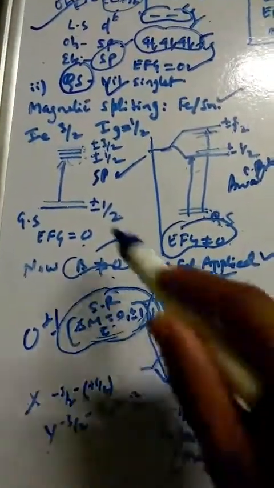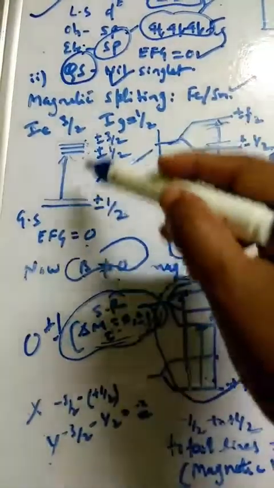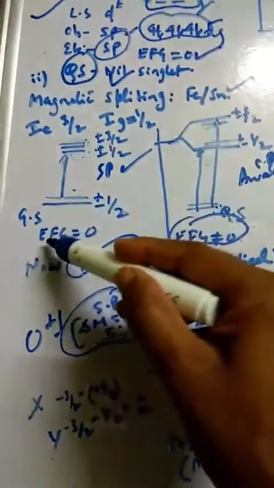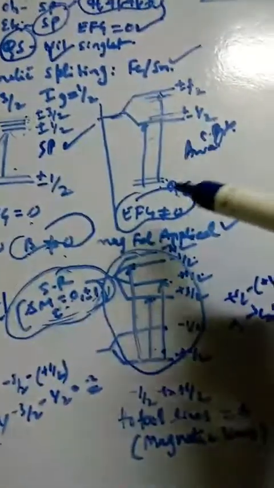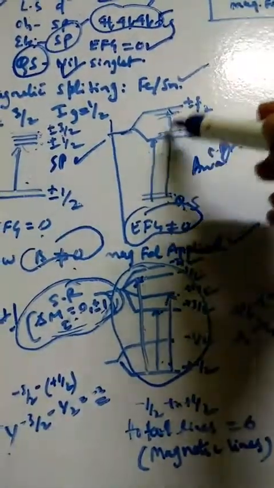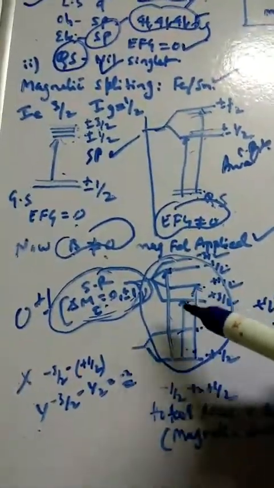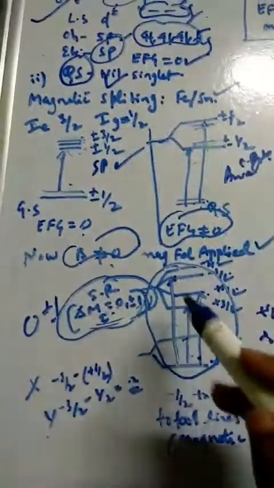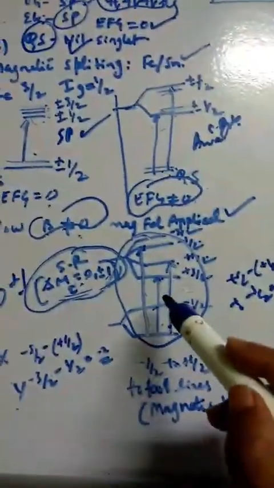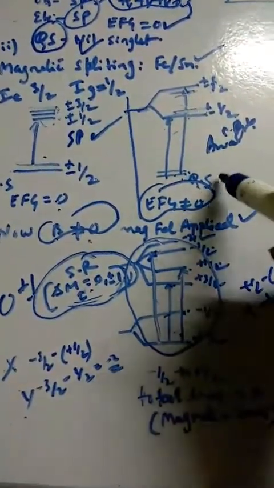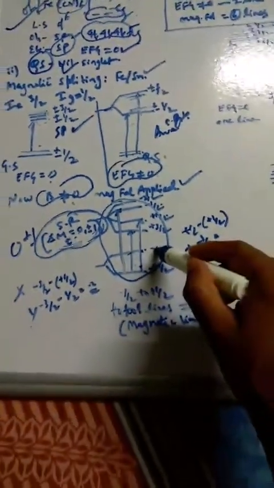Okay, so in an electric field, here we have one singlet if the electric field gradient is equal to 0, and here, not equal to 0, we get 2 lines in the absence of a magnetic field. But when you apply a magnetic field further, we are going to get 3 lines here. So this is the difference between the electric quadrupole splitting and the magnetic splitting, and here it is magnetic splitting.